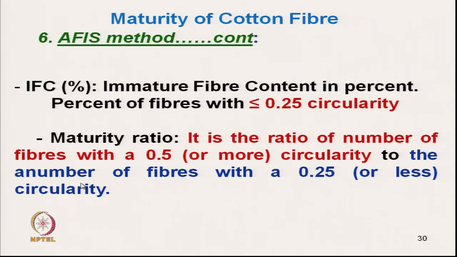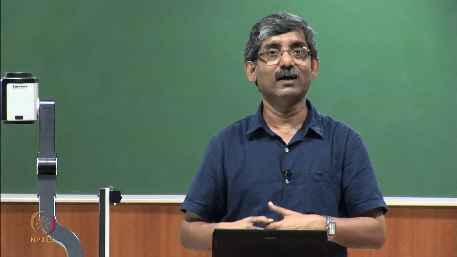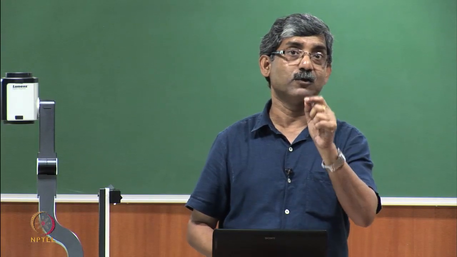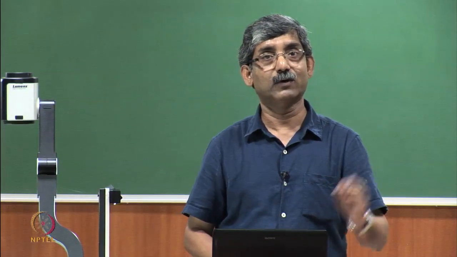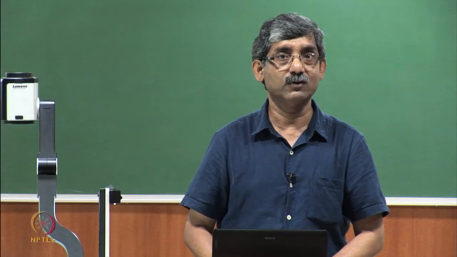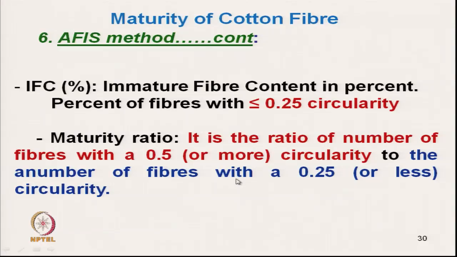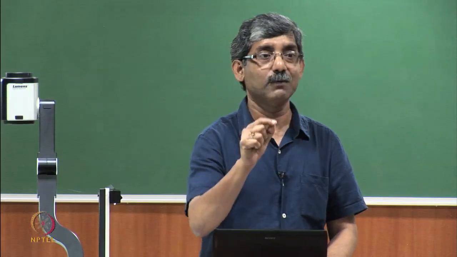So, if we can calculate the circularity, then we can calculate the maturity ratio also, but this maturity ratio is entirely different from the maturity ratio which we calculated earlier. Okay. These are entirely different. Here in AFIS they have expressed maturity ratio by way of circularity, because the advantage in that instrument is that the actual shape can be predicted.